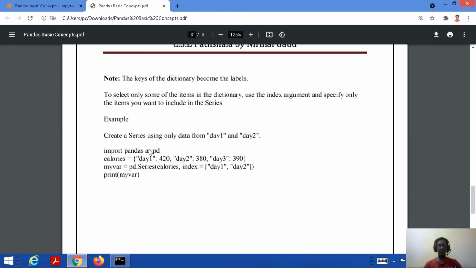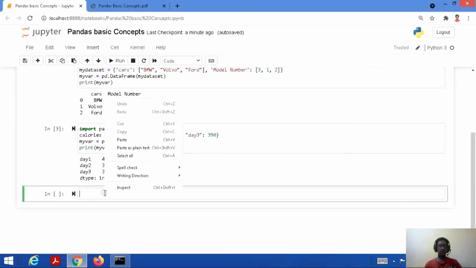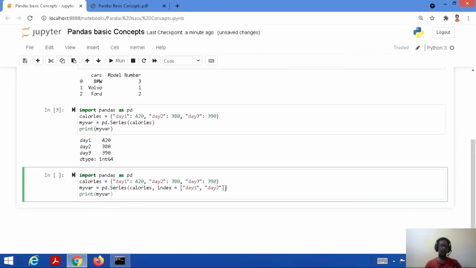We need to create a series using only data from day 1 and day 2. That means from only two labels, day 1 and day 2, we need to create a series. So yes, let's consider this code. Alright, so here it is. Import pandas as PD, calories equal to day 1 420, day 2 380 and day 3 390. That means we took the same dictionary. Now we are assigning the value of my var to pd.Series. We are taking calories, obviously we took this dictionary calories, but we want only two values here. That means we want day 1 and day 2 as labels or as index.